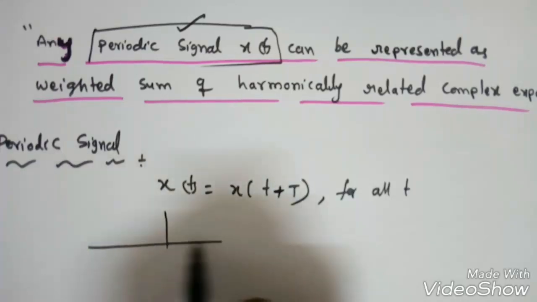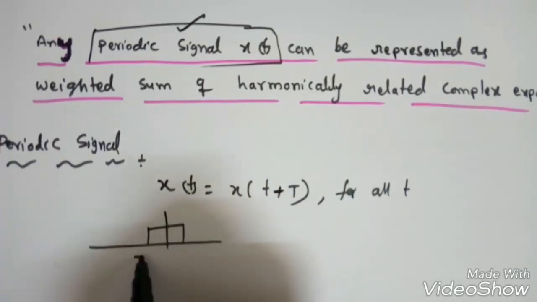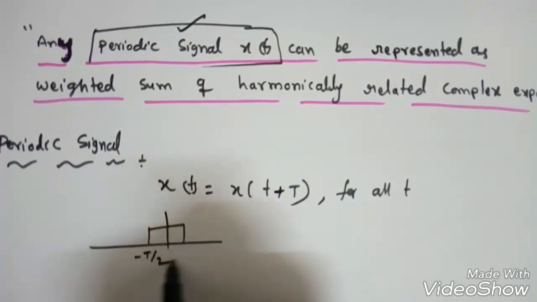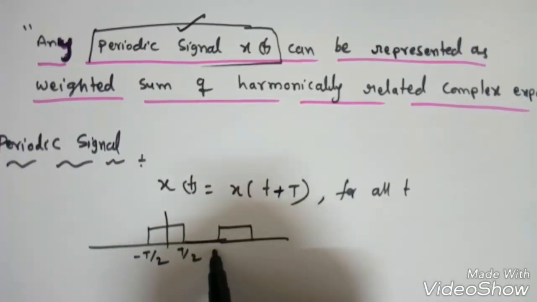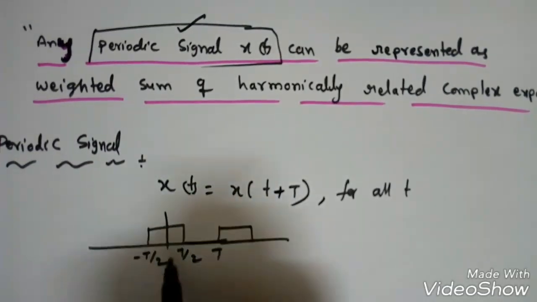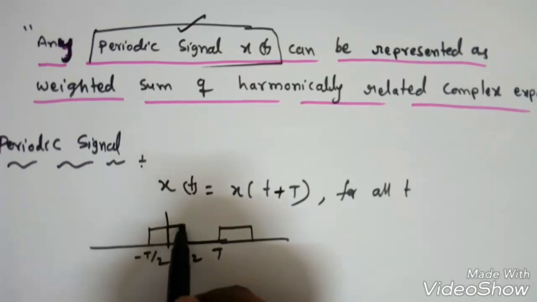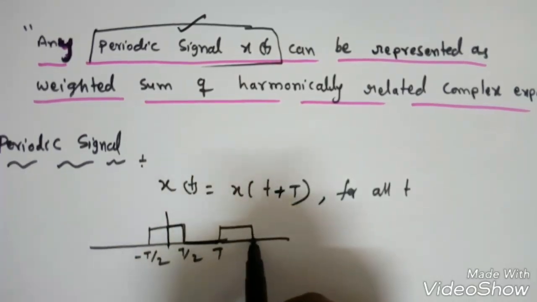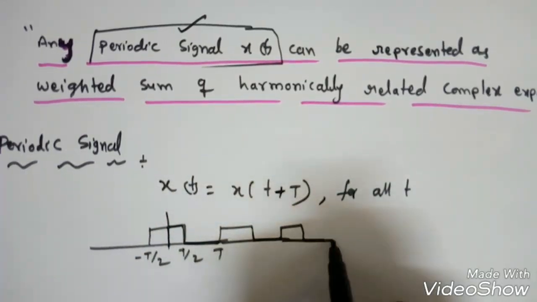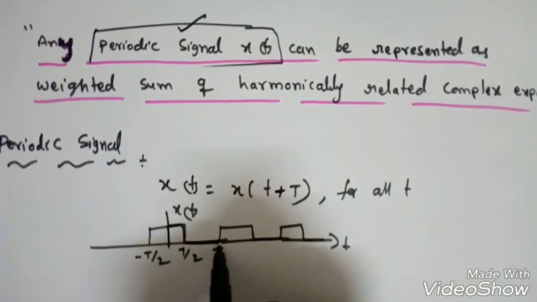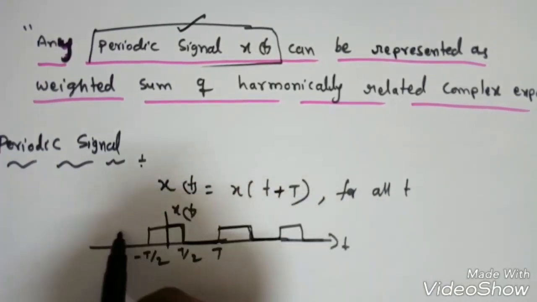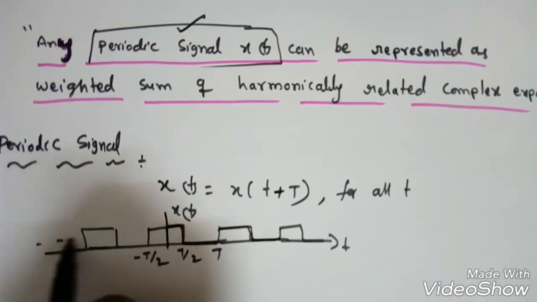For example, take a signal from minus T by 2 to T by 2, and it repeats the same after time period T, right?